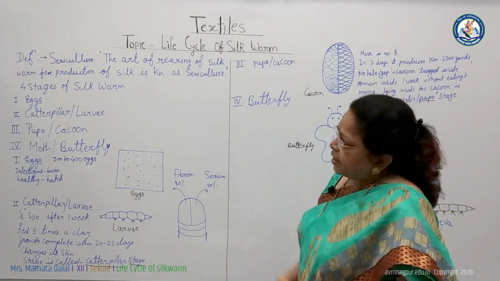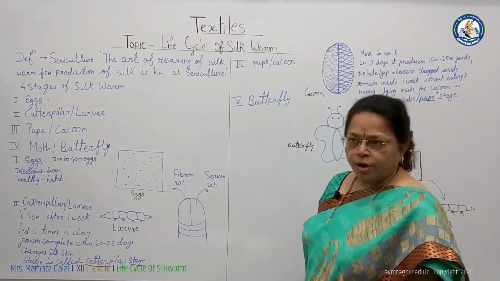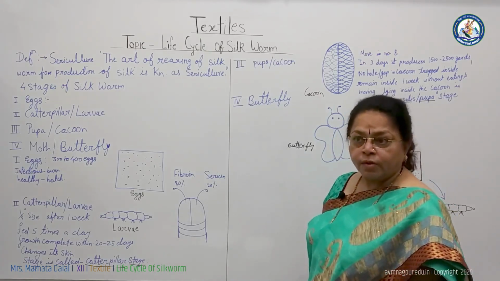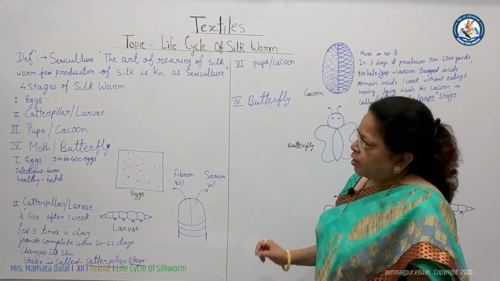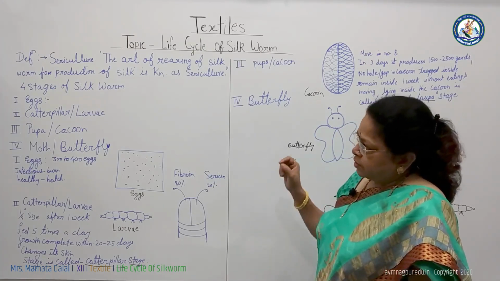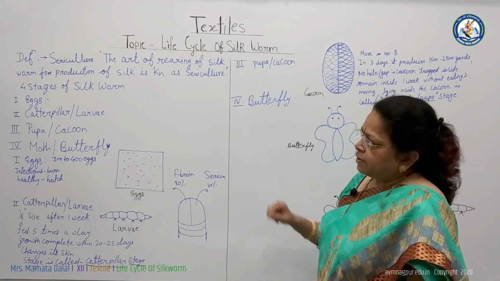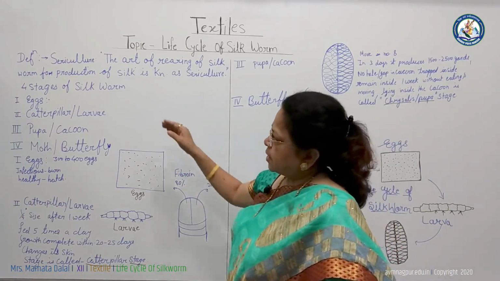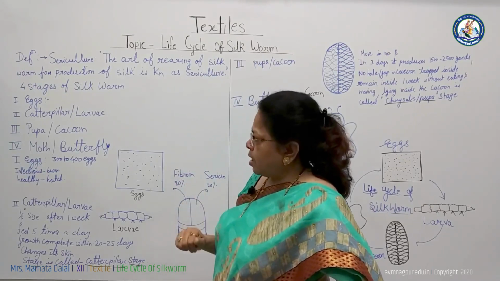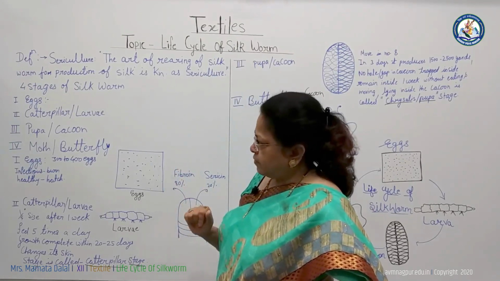In cultivated silk, basically Bombyx mori, the biological name of the worm, is required. The four stages are eggs, caterpillar or larva, and moth or butterfly.